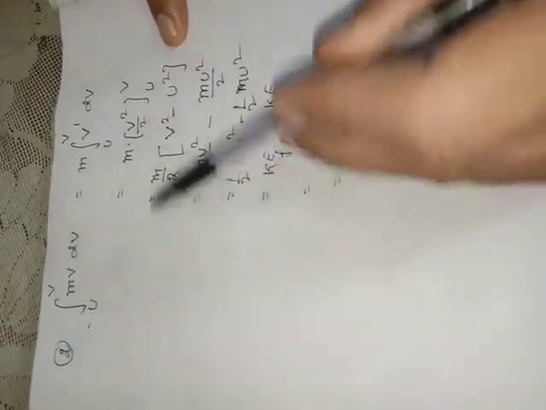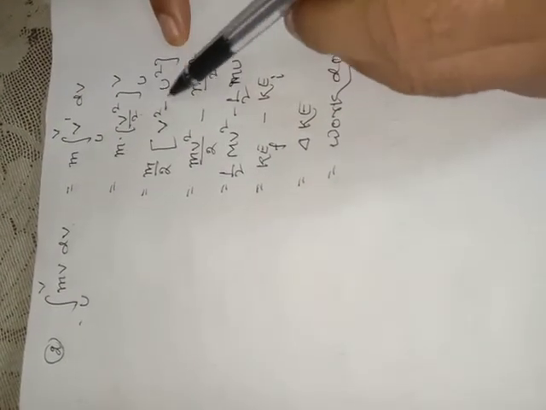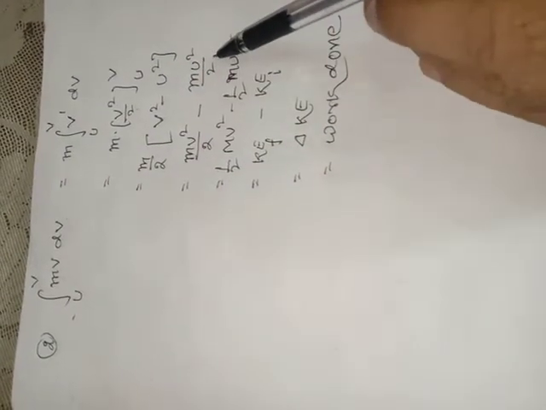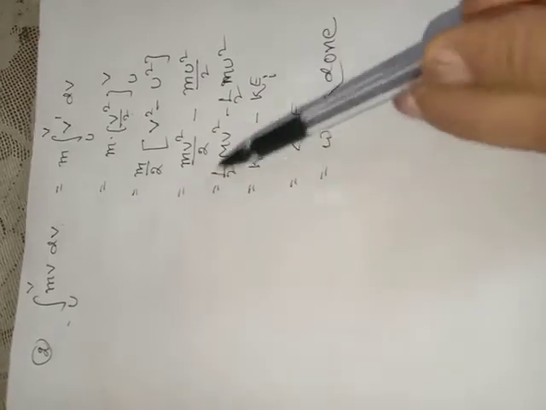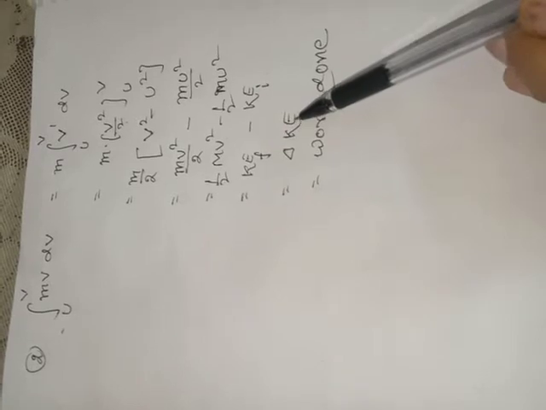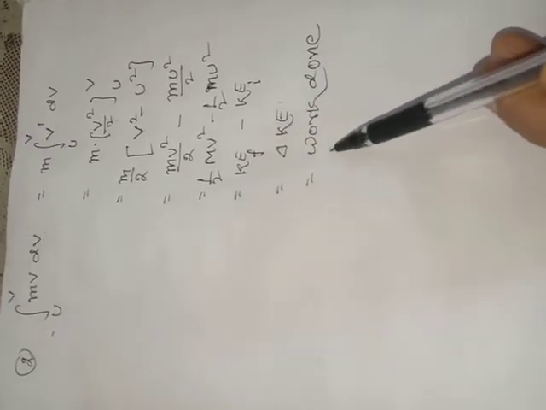m by 2, 2 is constant, take it out. First put the upper limit instead of v, that becomes v square, minus the lower limit, u square. So it becomes m v square by 2 minus m u square by 2. It can be written as half m v square minus half m u square. And as you know, this is the final kinetic energy and this is the initial kinetic energy, that is the change in kinetic energy. And as you know, by the work energy theorem, change in kinetic energy is equal to work done.